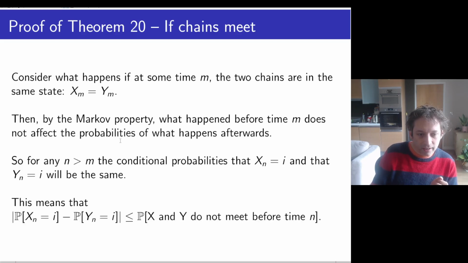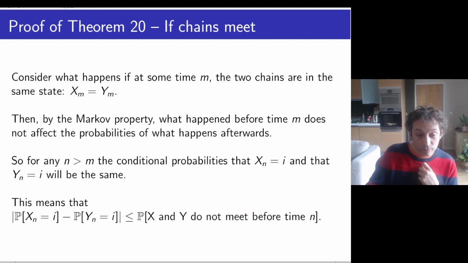That's really interesting, because what this means is that the probability that Xn equals i minus the probability that Yn equals i, the difference between the two, is going to be less than the probability that the two chains haven't met before time n. The full explanation is in the notes, but this is what happens. If they've already met, then the probability will be the same. Hence, the difference between the probabilities should be less than the probability that they don't meet before time n.